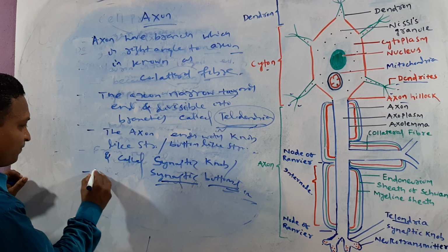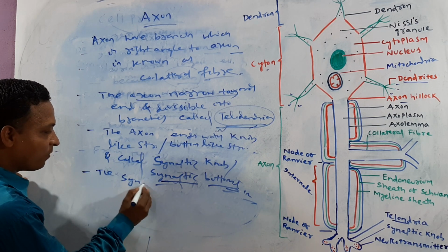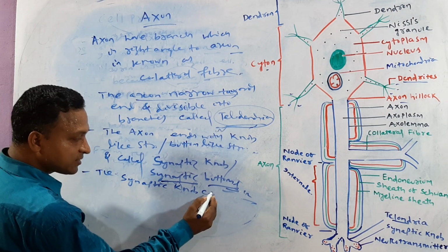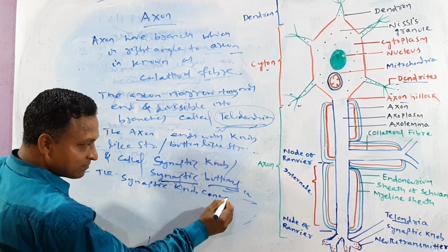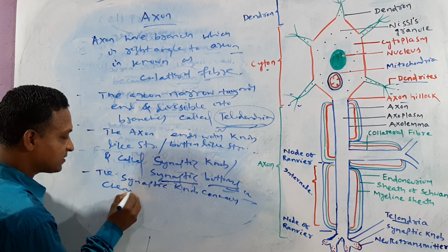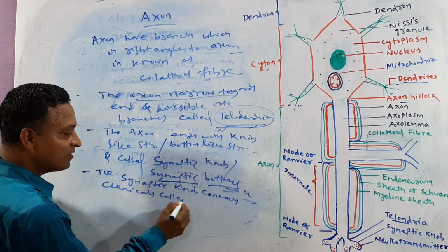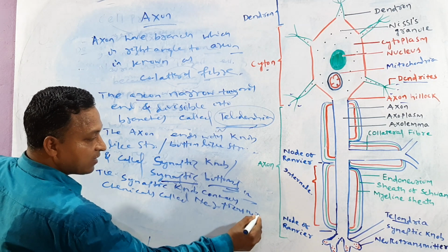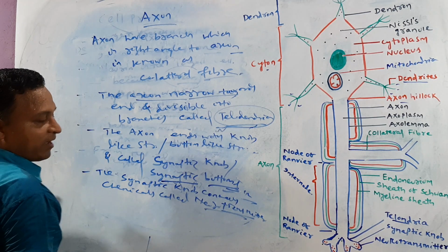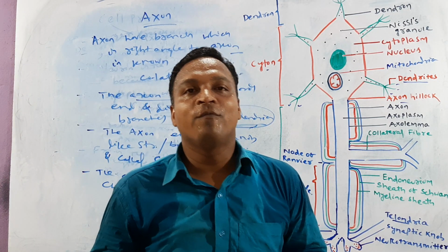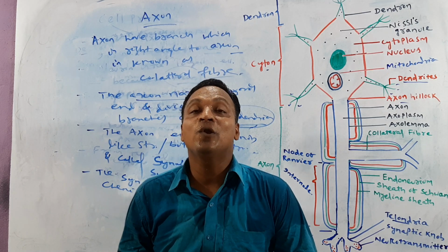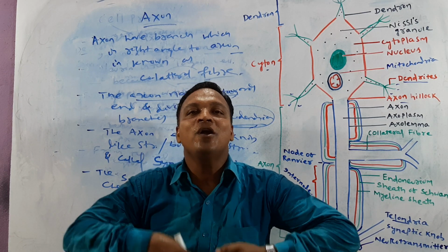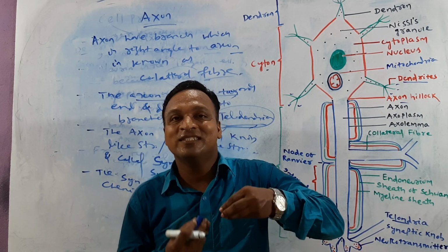The next one. The synaptic knob contains chemicals called neurotransmitters. The chemicals transmit from one neuron to another neuron at the synapse.